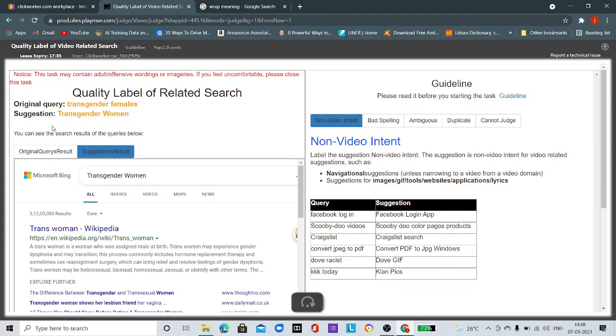Now the goal of this HIT app is to refine the search experience. If we enter a video query, or we are searching for certain queries in Bing regarding a video, then the suggestion should match the video query.